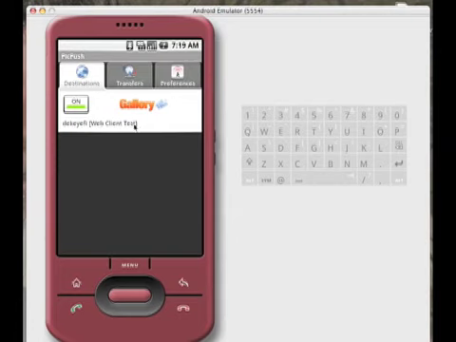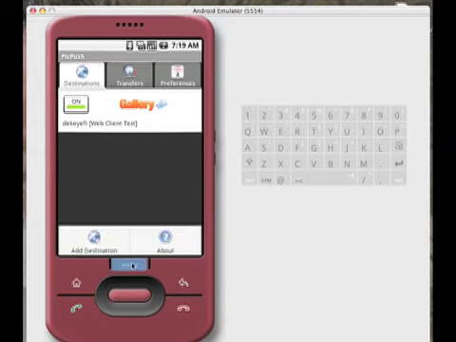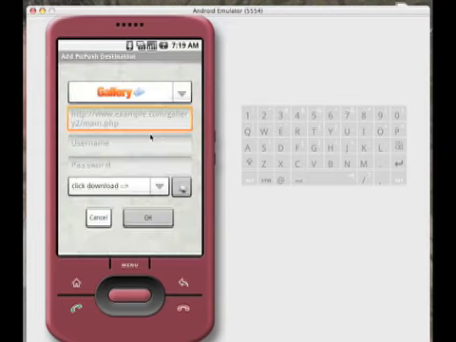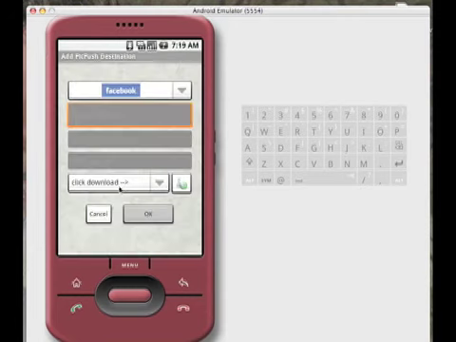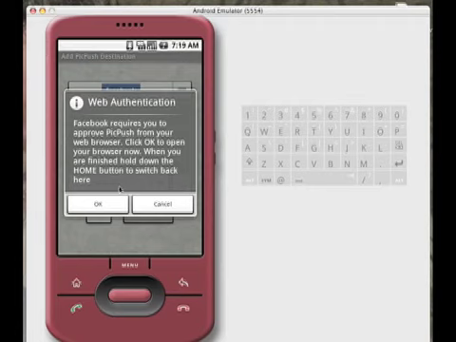So one of the main points of PicPush is that you can have multiple destinations. You can send your pictures to as many places as you want, all at the same time. So you're not restricted to just one. You can add in another one. Let's just do another one. Let's do Facebook. Facebook is different.